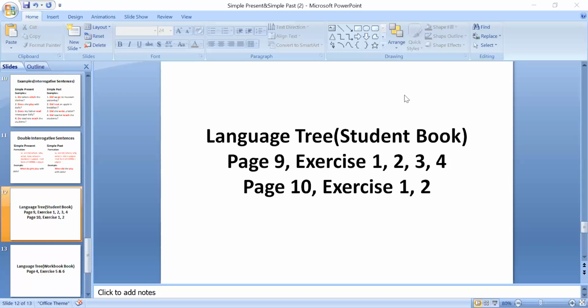Eat is the first form of the verb, so we have to convert it into past. So we will use ate here. We ate our lunch before the competition started. Done. Good. Number 4.